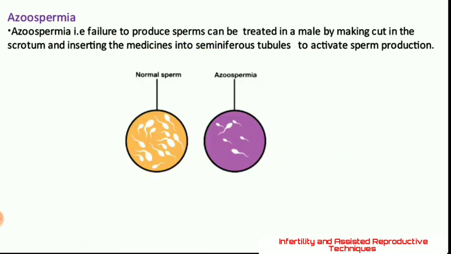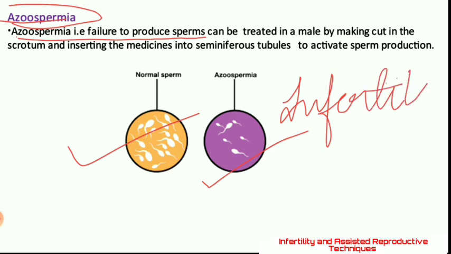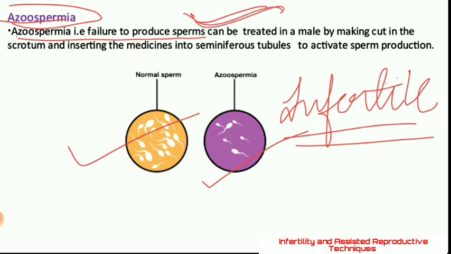There is one problem, azoospermia. What is happening in this problem? A male who cannot produce a normal amount of sperm cells, his sperm count is less. This is an infertility cause in that male. That male is infertile due to this problem. So the sperm cells taken from this male are not in adequate amount, they are very, very less, so during coitus they cannot make a lady conceive.